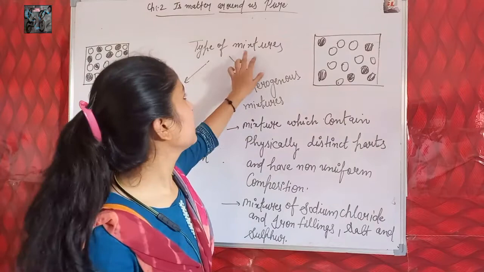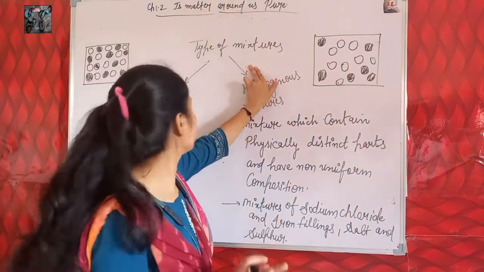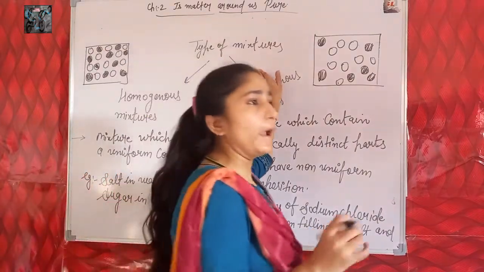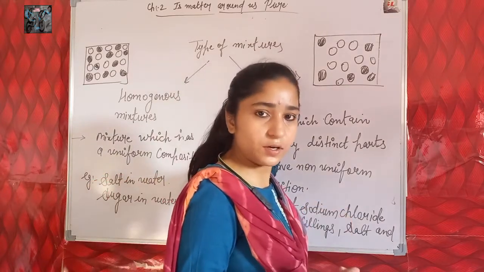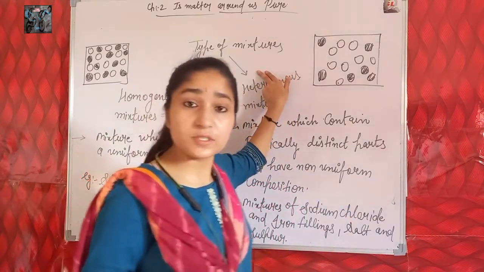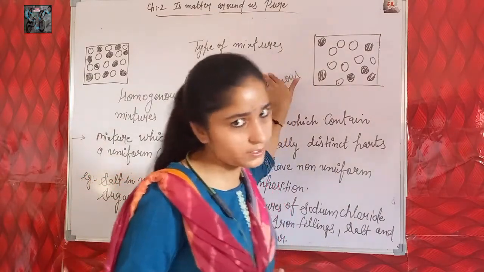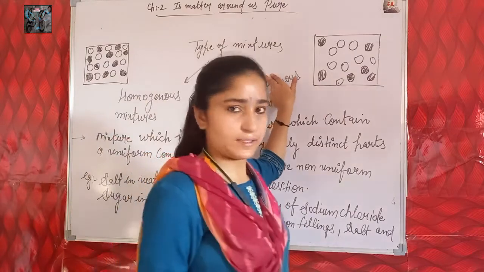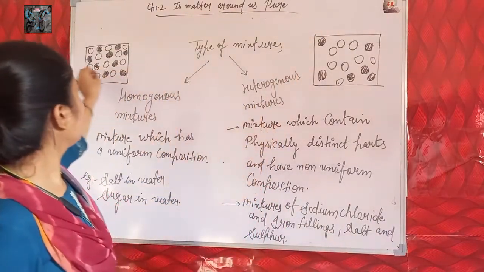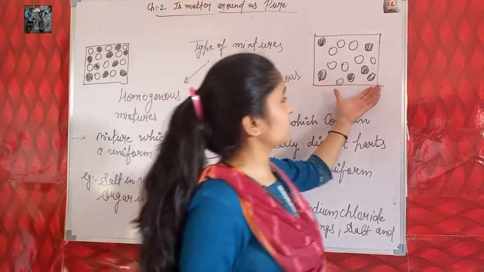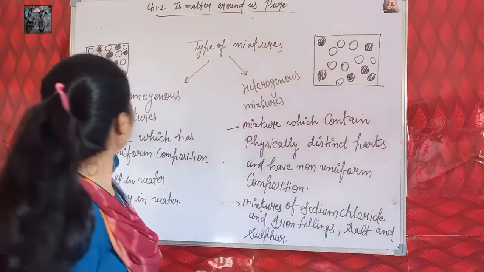Next we discuss what a mixture is, and the types of mixture. You know that a mixture consists of more than one type of particle, more than one type of component, and more than one type of substance. Mixtures are of two types, homogeneous and heterogeneous. Here I made a diagram. Can you assume by seeing this diagram the property of homogeneous and heterogeneous mixtures? Here are two types of particles.